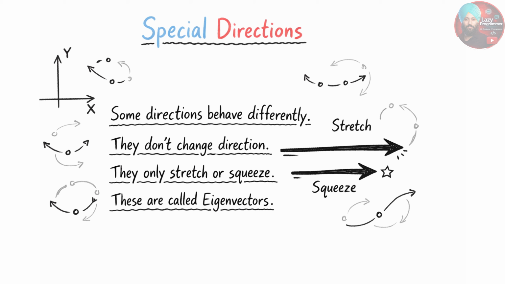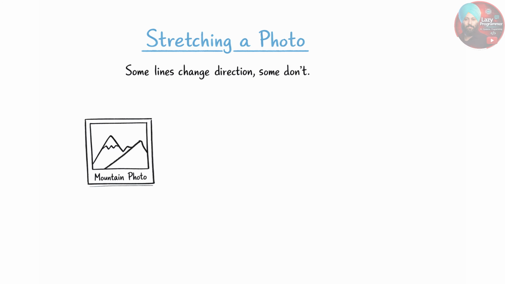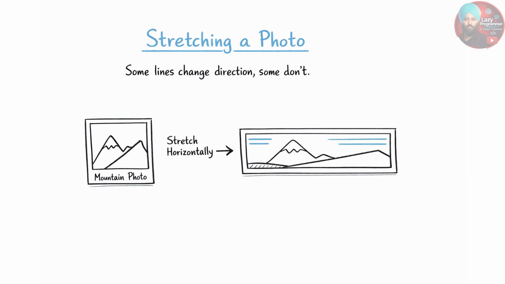Let us understand this with a very simple example. Suppose you have a square photo of a mountain trek on your phone and you want to make that photo twice as wide. So you start stretching it horizontally. Now if there is a diagonal line in the photo, maybe like a hiking trail going up the mountain, that particular line will not just get wider but also tilt. It used to be steep, but after the transformation, it may start looking flatter. This is how most data points in a matrix behave.